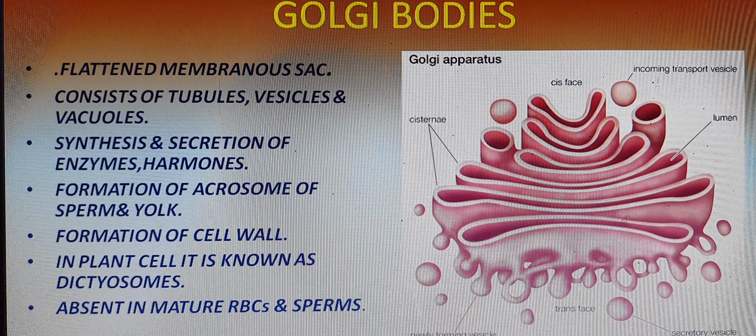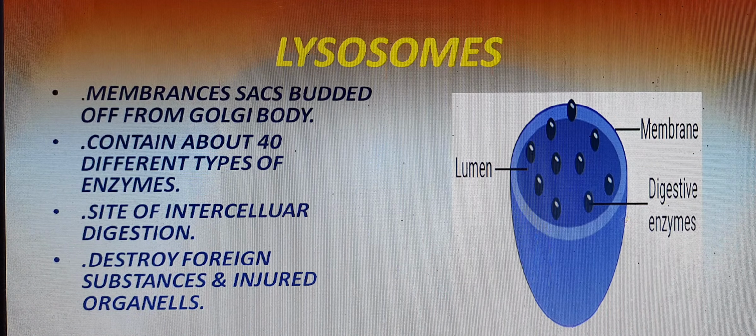Okay, this Golgi apparatus, you will find, consists of vesicles and vacuoles. It is an important part which is located scattered in the cytoplasm. In any part of the cytoplasm you will find Golgi apparatus. When the Golgi apparatus is budded off, we get another structure which we call the lysosome. So lysosomes are a part of the Golgi apparatus, right?